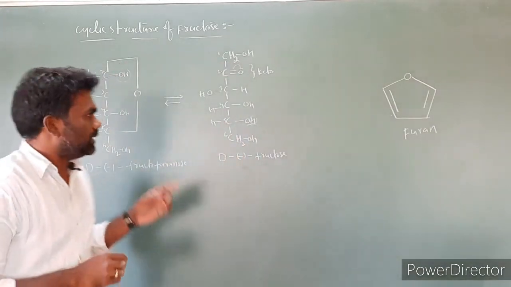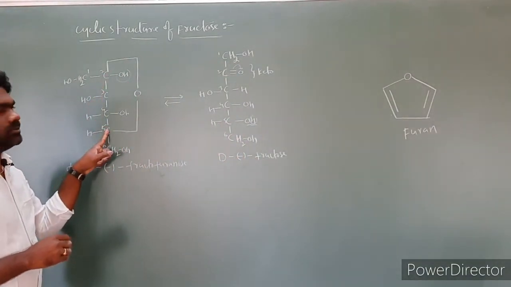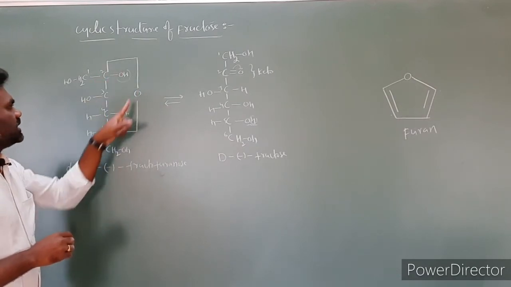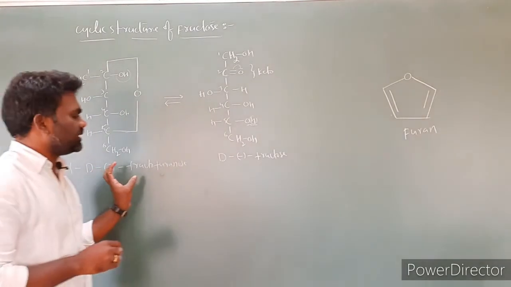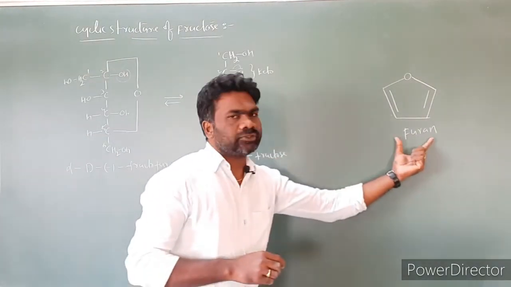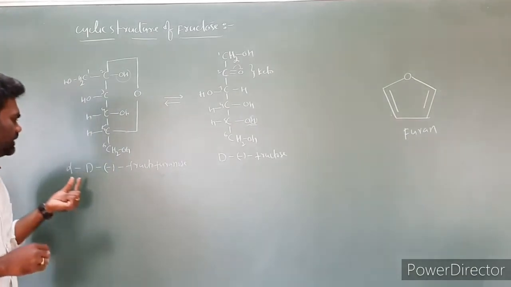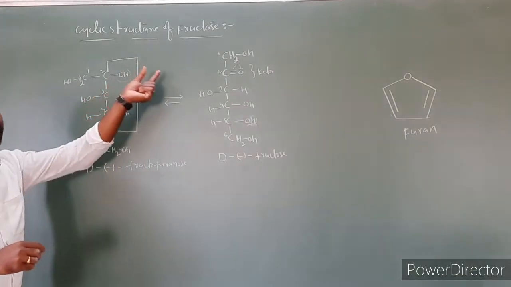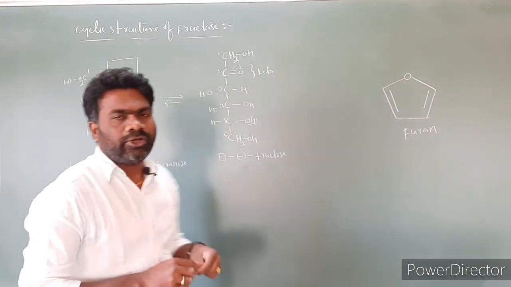Come to here. Here is one oxygen and 4 carbons. So the total ring contains 6 atoms: 1, 2, 3, 4, 5, 6 atoms. So this structure is analogous to furan, so we are calling it a furanose, fructofuranose. So this alpha represents OH present at the right side, and D represents the relative configuration. This negative sign represents levorotatory.